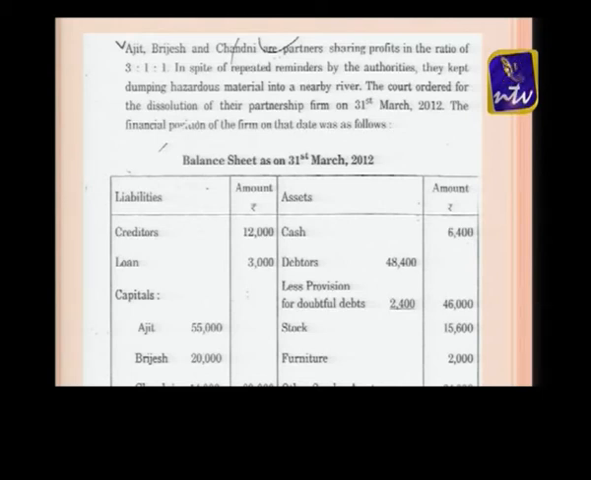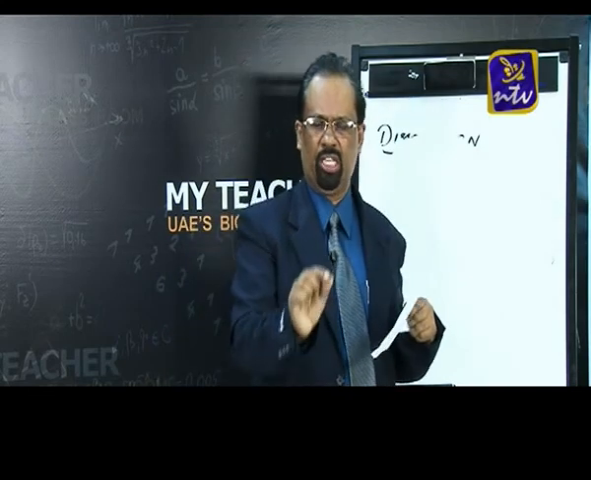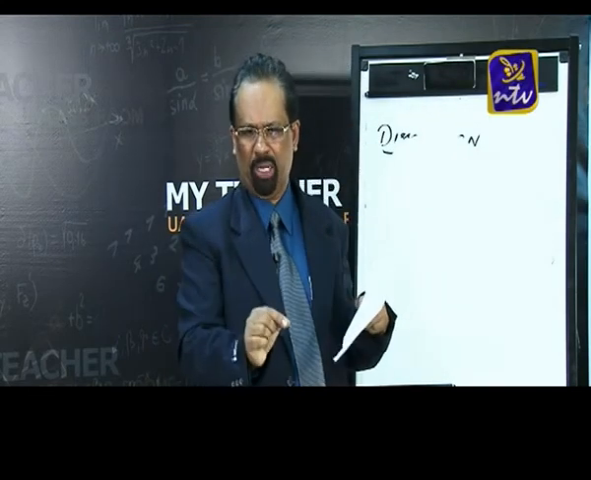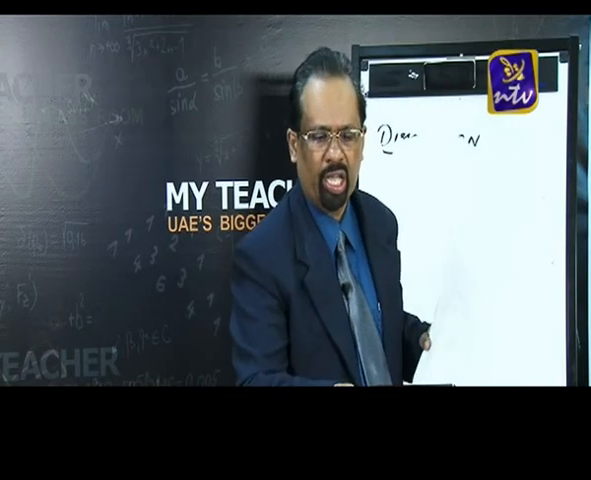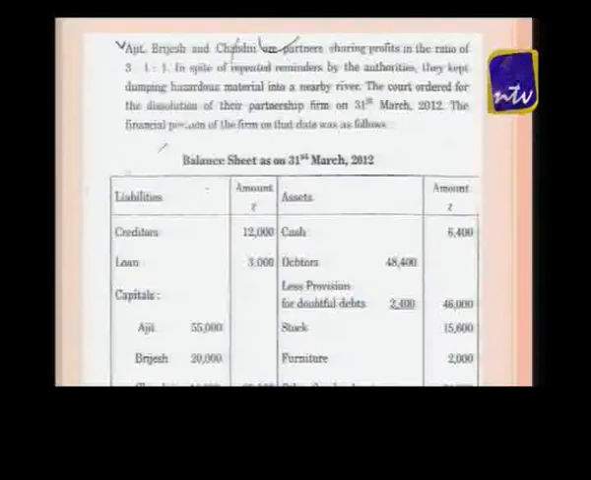In spite of repeated reminders by the authorities, they kept dumping hazardous material into a nearby river. So what's the meaning of this? You can see nowadays the board is asking value based questions. So on the basis of this question, you tell me what is the value behind it. Nowadays even my students ask me, sir, it is very difficult to give an answer for value based questions. Now you have studied business studies as well as entrepreneurship, you have studied all these points. So here, what is the problem?